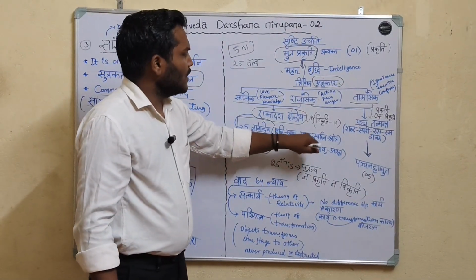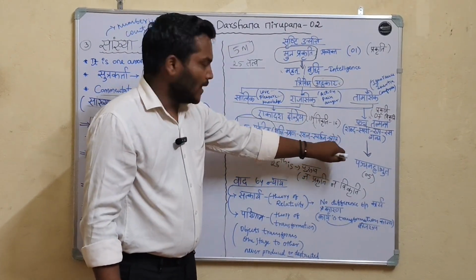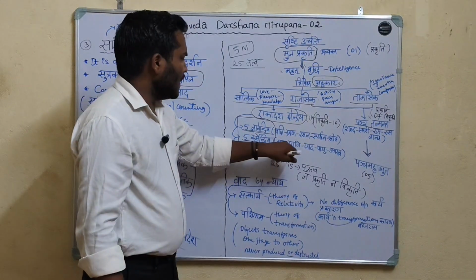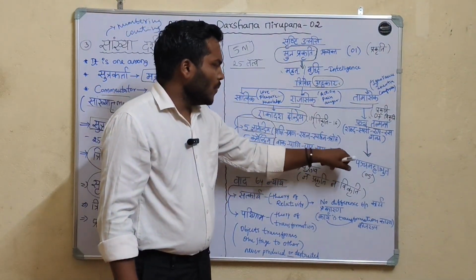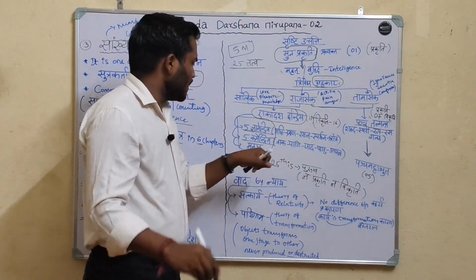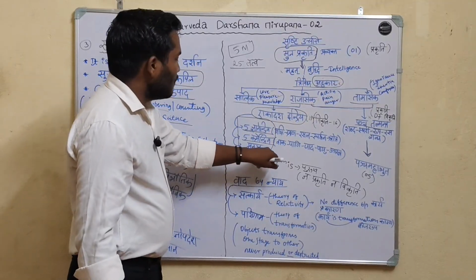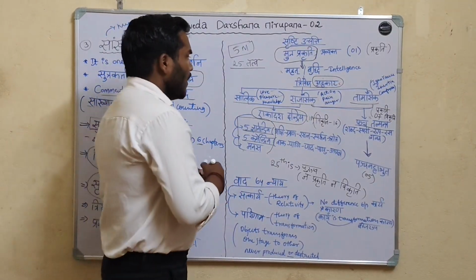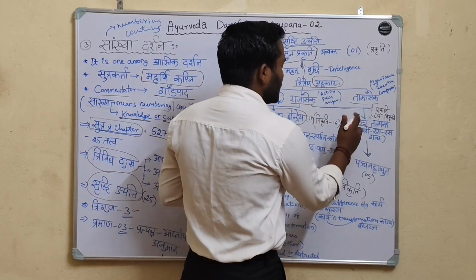Chakshurindriya, Granendriya, Rasanendriya, Sparshanendriya, and Srotrendriya. The 5 Karmendriya are Vak, Pani, Pada, Payu, Upasta. And the 11th one is Manas. And Rajasika and Tamasika Bhavas are combined.